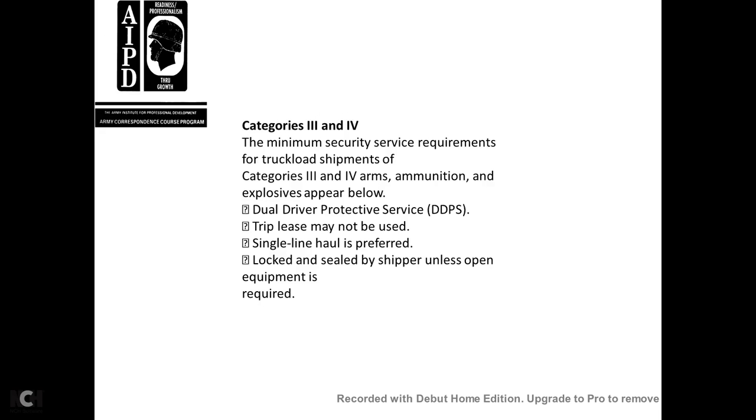Category 3 and 4, the minimum security services required with the truckload shipment. With the category 3 and 4 ammunition and explosives, the pier with the dual driver protective service. The triple leaf may not be used, a single line haul is preferred, locked and sealed by the shipper unless the equipment is required.